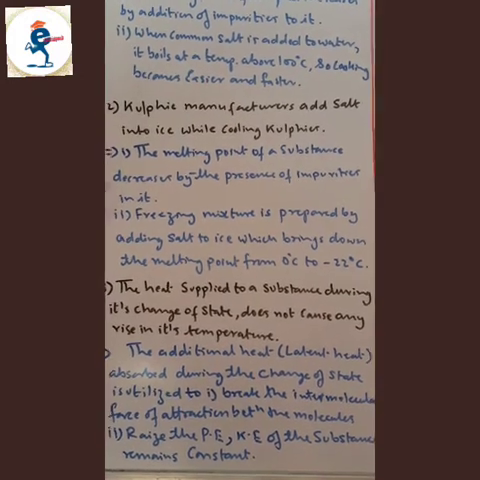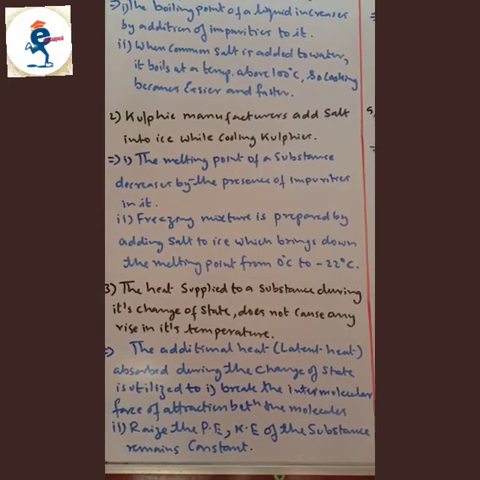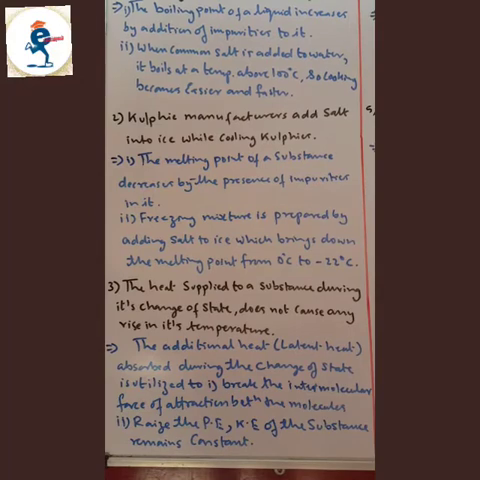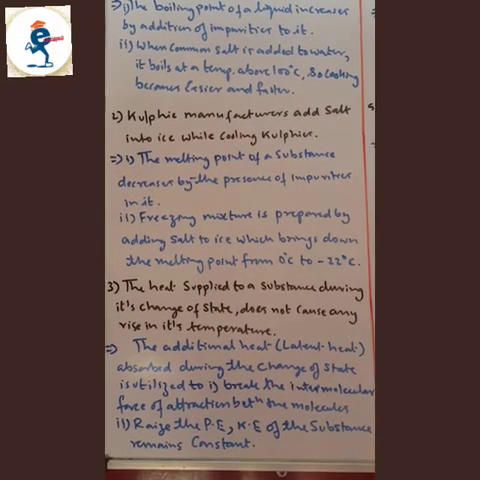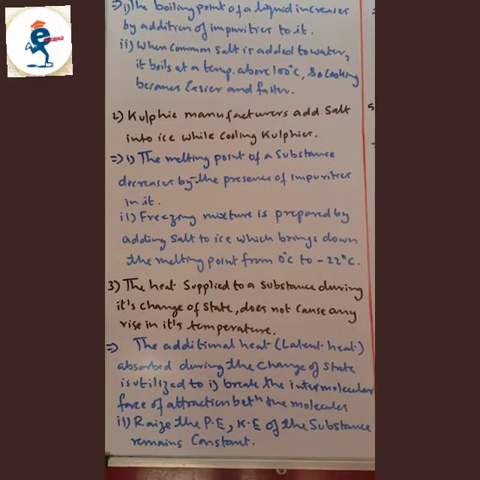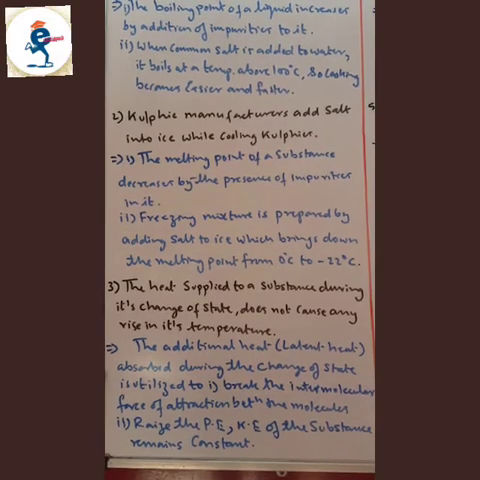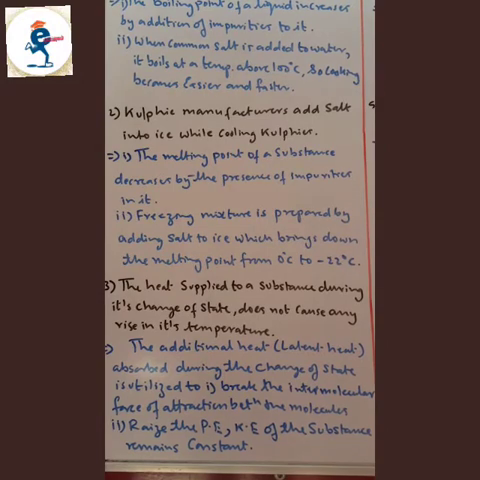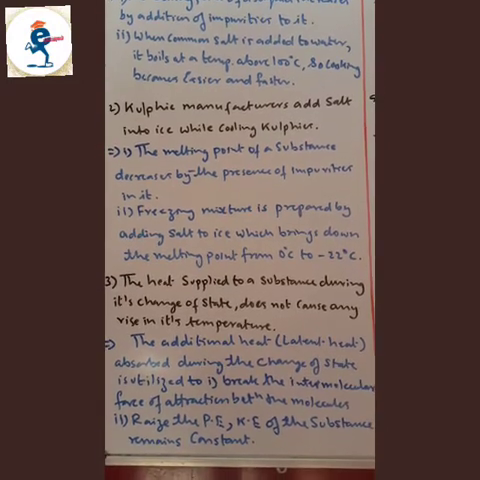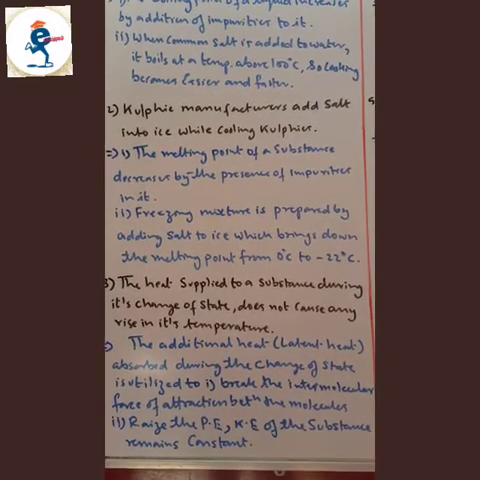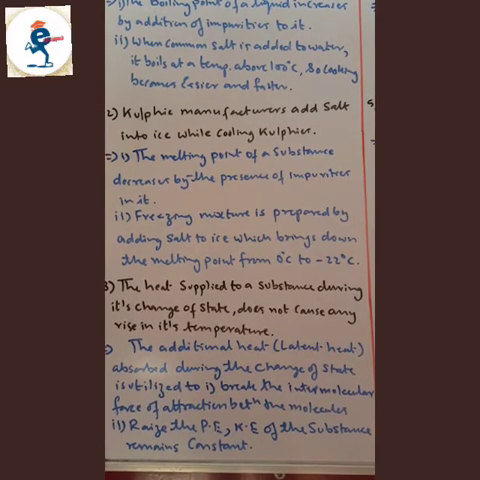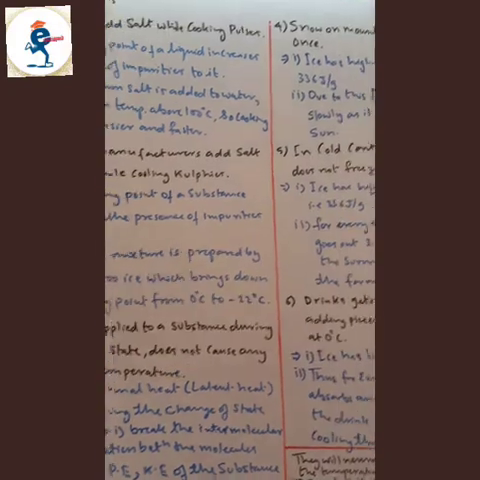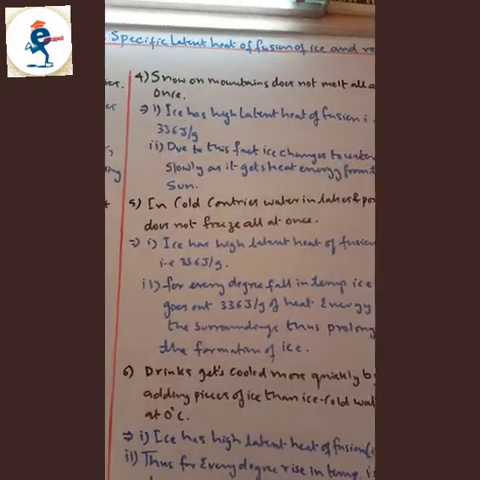The heat supplied to a substance during its change of state does not cause any rise in its temperature. The additional heat, that is latent heat, absorbed during the change of state is utilized to, first part, break the intermolecular force of attraction between the molecules. Second part, raise the potential energy, while kinetic energy of the substance remains constant. So potential energy increases whereas kinetic energy remains constant. Now fourth question, give reason.